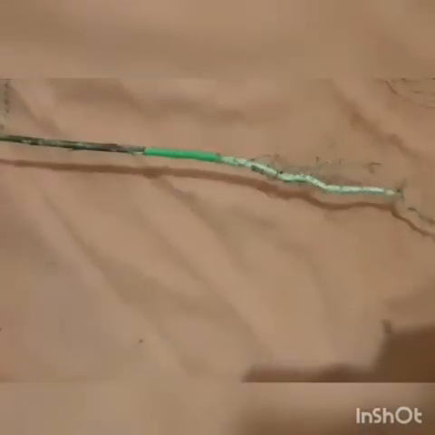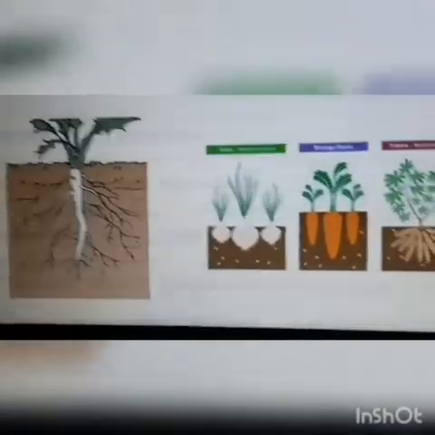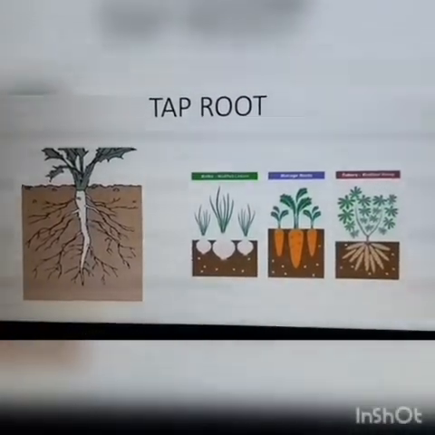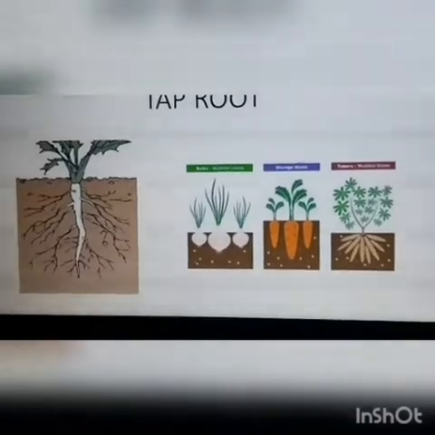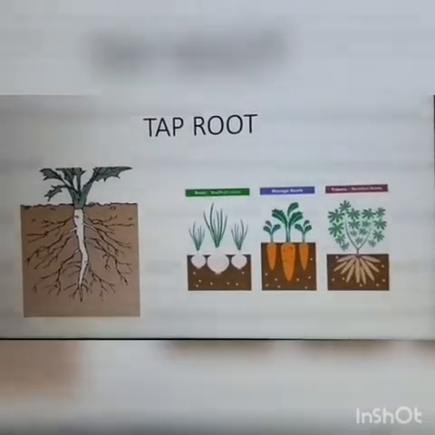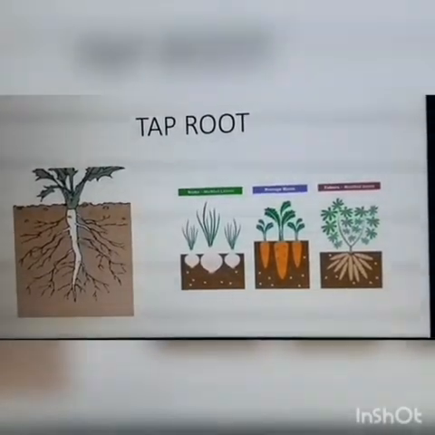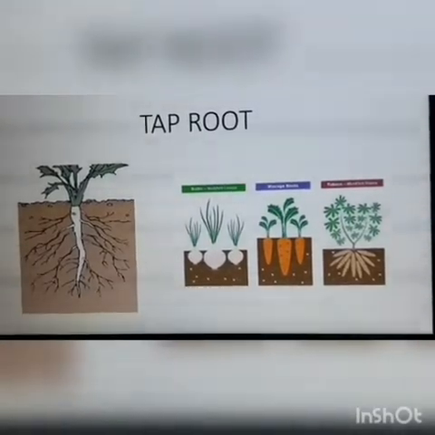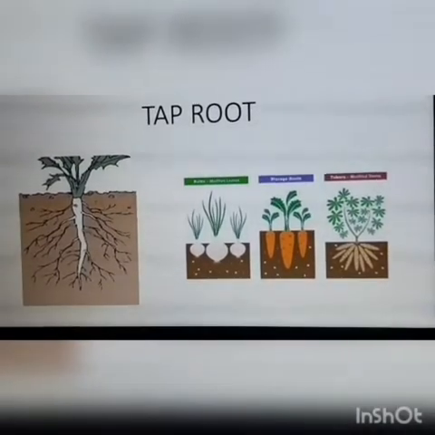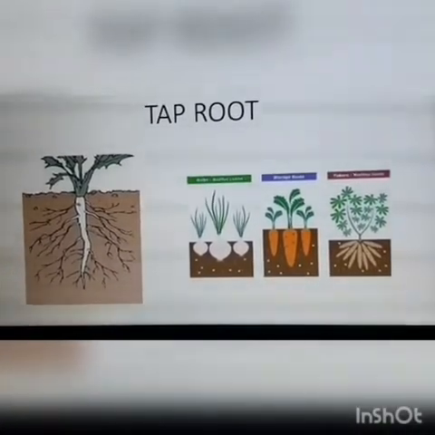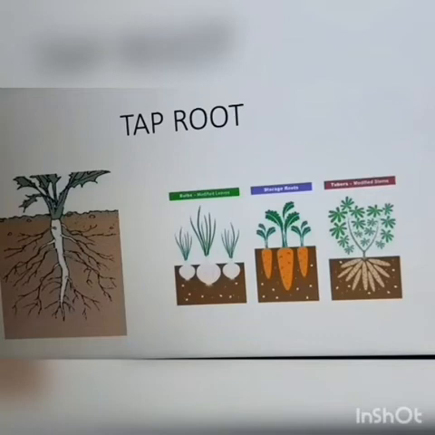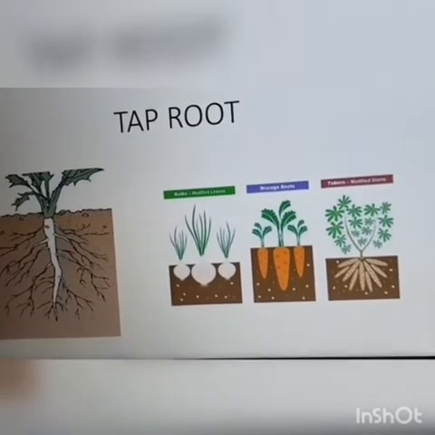Now let me give you some examples of taproot: beetroot, carrot, sugar beet, sweet potato, radish, pea, sunflower, mustard, etc. So these are some of the taproot examples. Now here carrot, onion and radish are actually roots that store food. Yes, can you see them, children? See in the picture. These are examples of taproot, but these are roots which store food. So these roots are called storage roots.